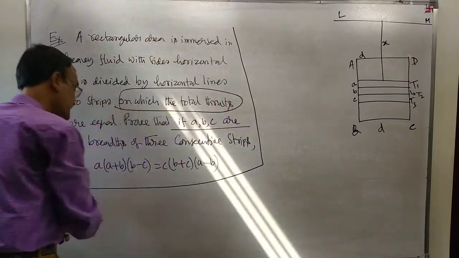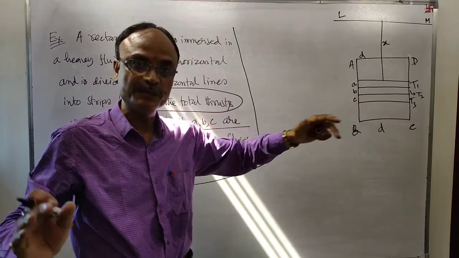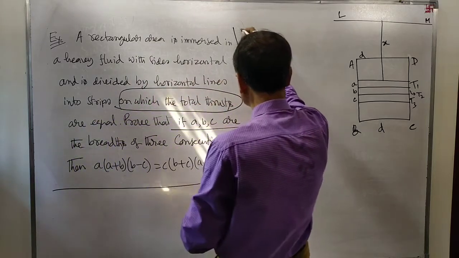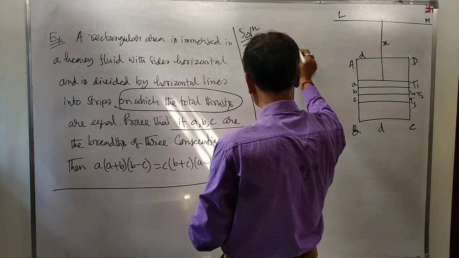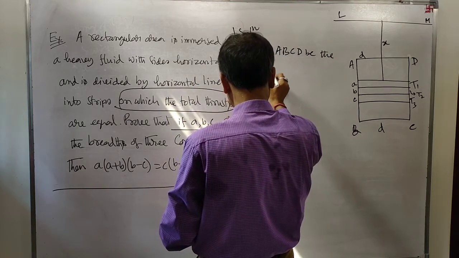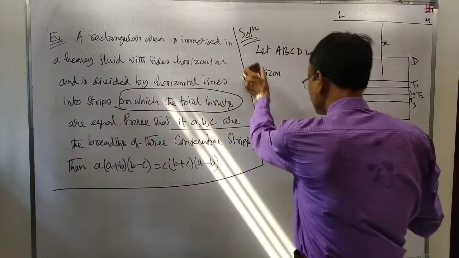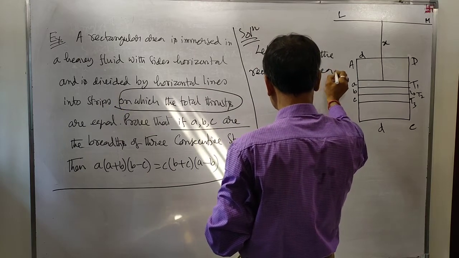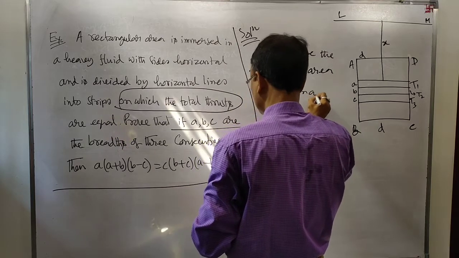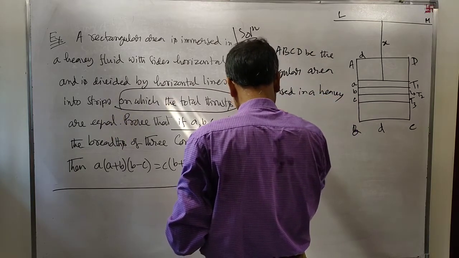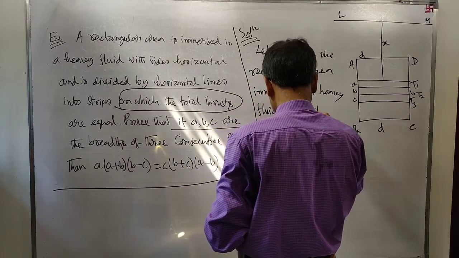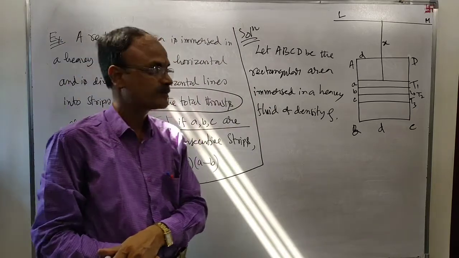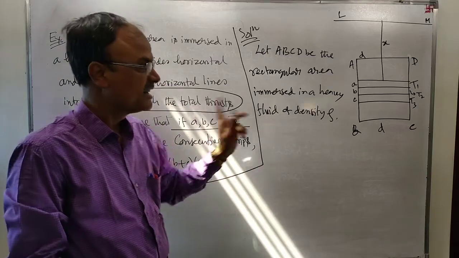Let me write down. Solution. Let ABCD be the rectangular area immersed in a heavy fluid of density rho.